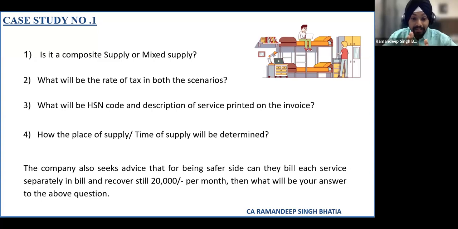I stated that in Kota they are establishing new hostels, and let me clarify if there is any misunderstanding.